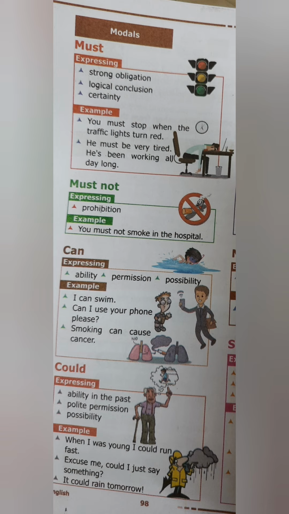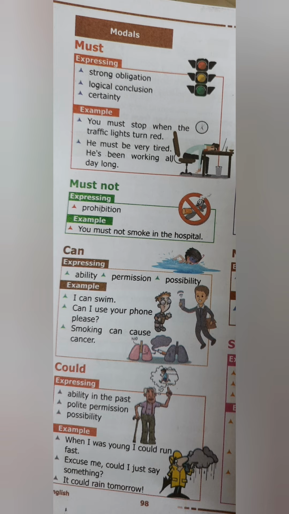Can is used to express your ability, permission, as well as possibility. I can swim. I can drive a car. Can I use your phone, please? That is for permission. Smoking can cause cancer. That is the possibility. If you smoke, you will get cancer.